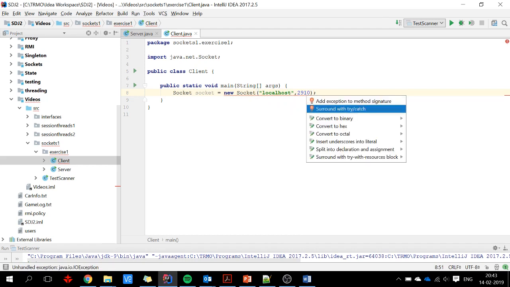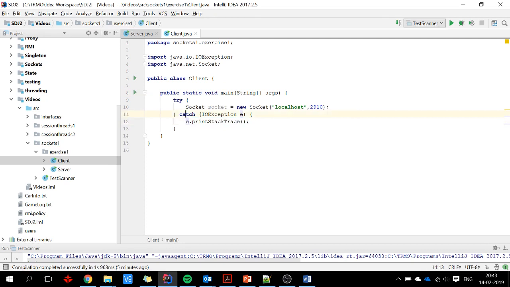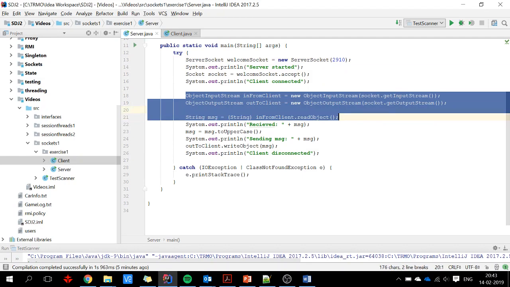We need to handle exceptions, so I surround everything with a try-catch. Okay, so now I have a socket at this point that is connected to the server. I can create my object input and output streams. I'll just do the same here.